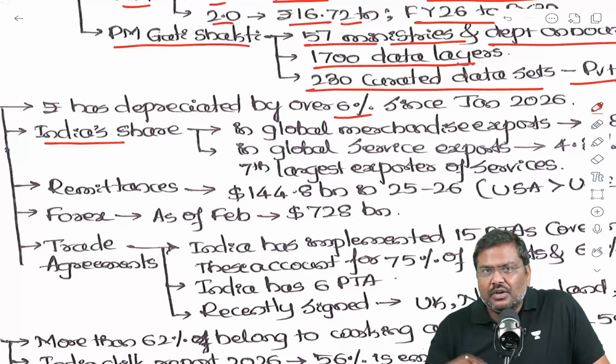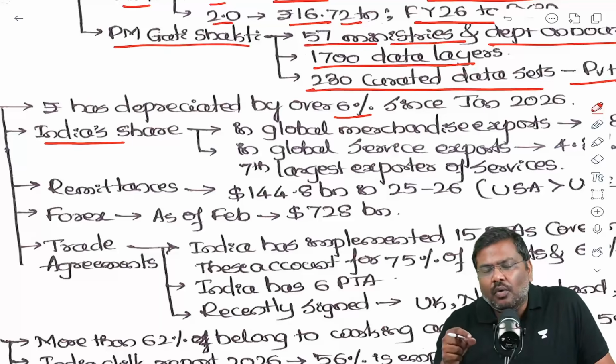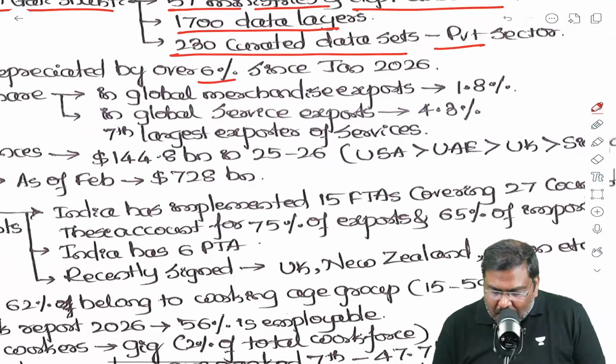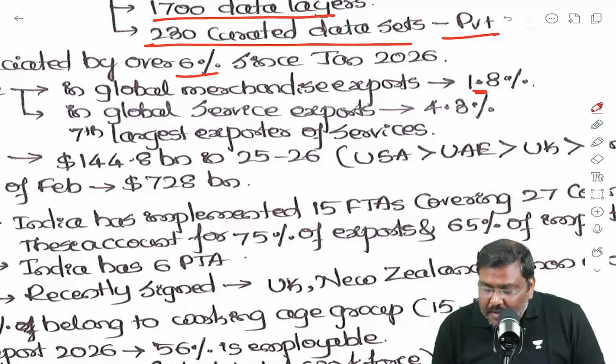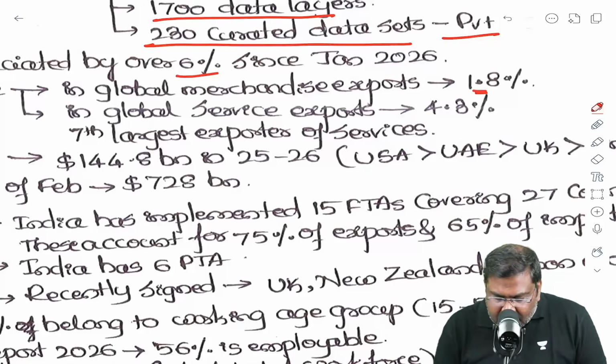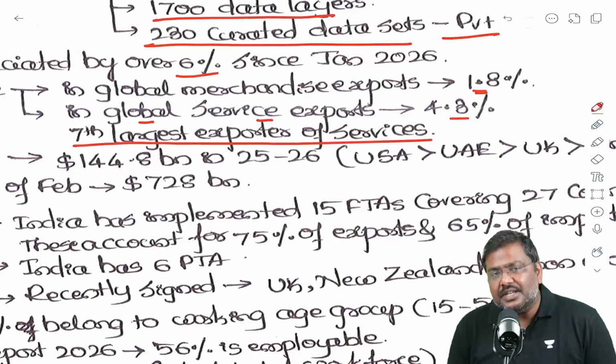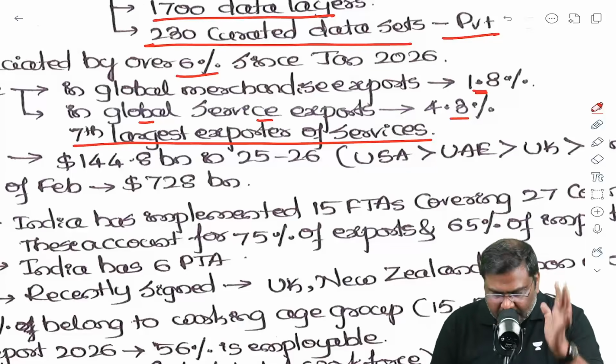Now, in the context of India's exports and imports, what is India's share in the global trade? India's share in the global merchandise exports is 1.8%. India's share in the global services exports is 4.3%. India is the seventh largest exporter of services.